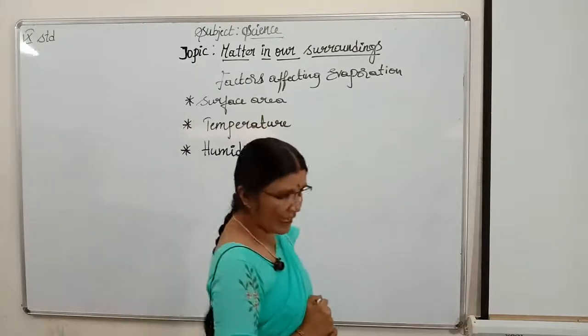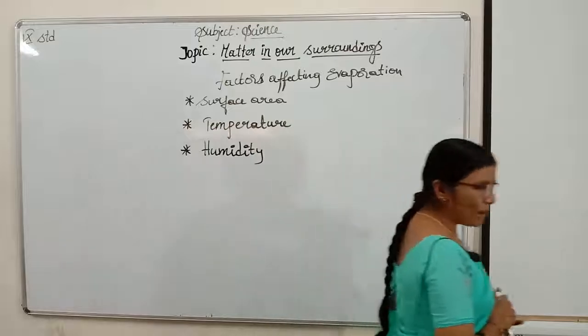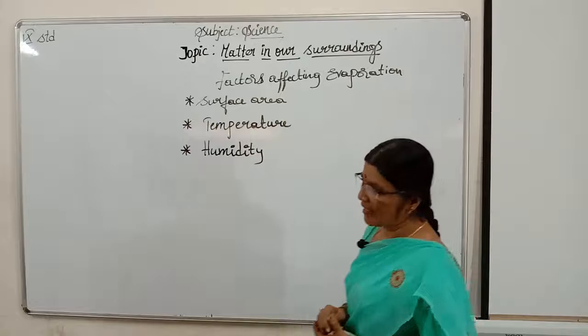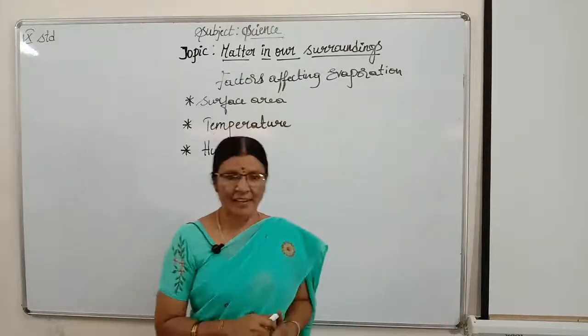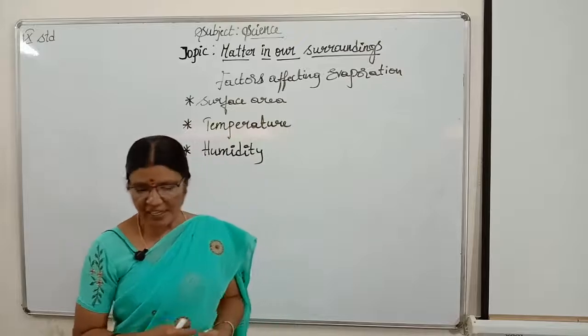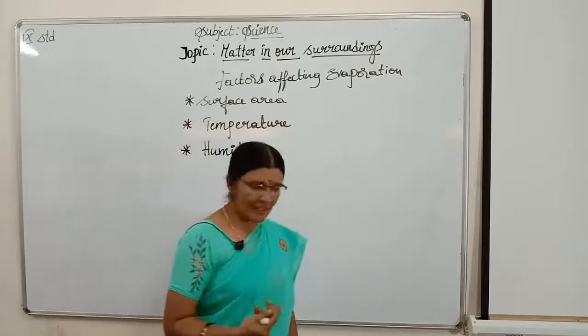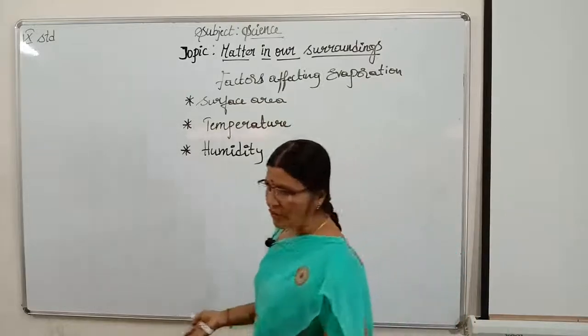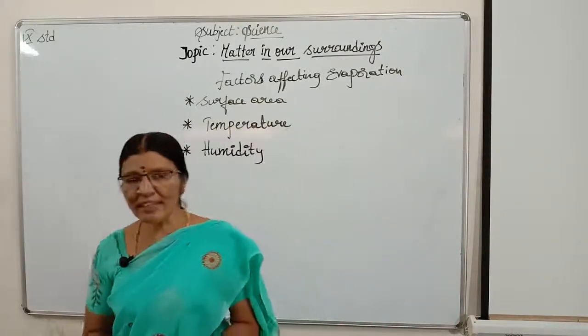In dry air, same. In summer, the air is dry as compared to winters and rainy season, isn't it? In the rainy season, I think now we'll be getting rain, and here we want to dry our clothes. How can this happen?